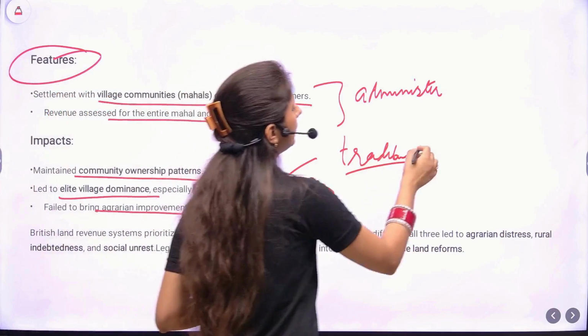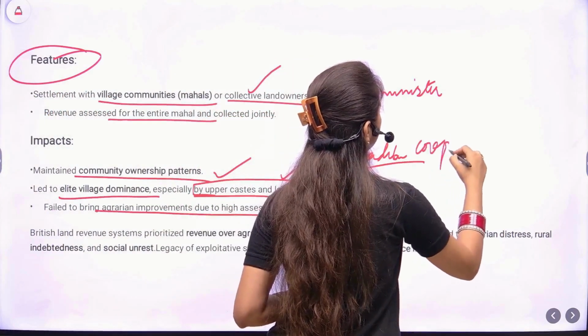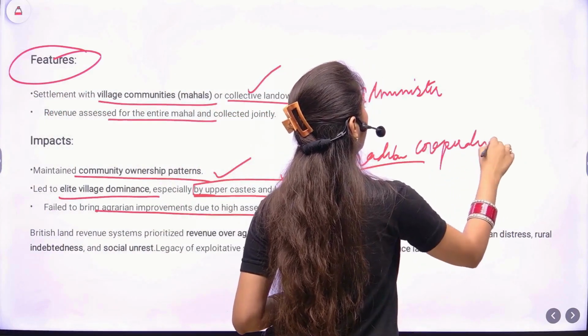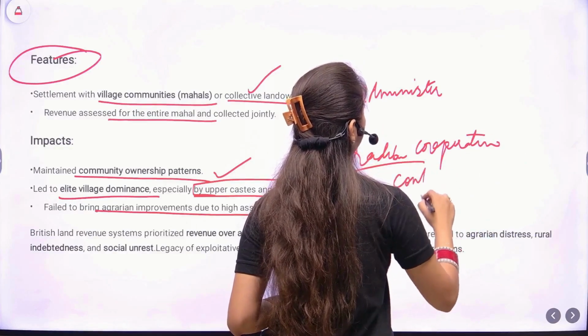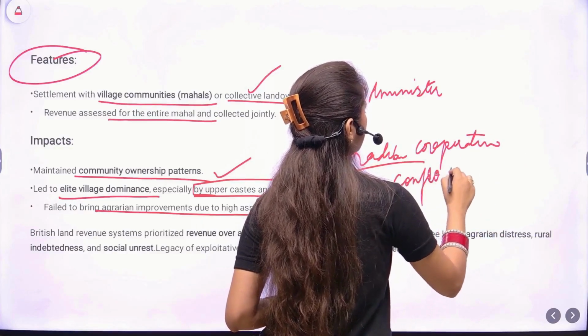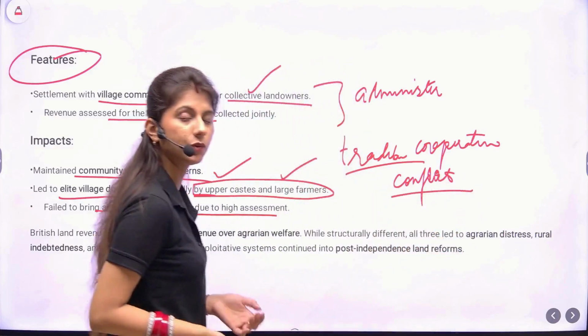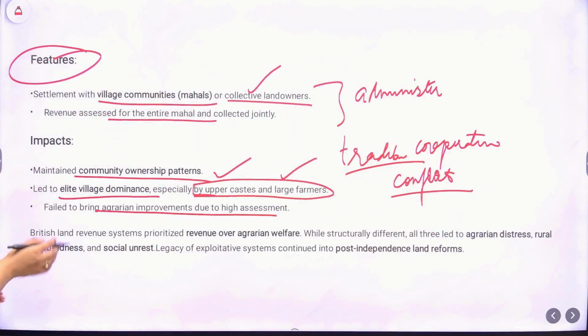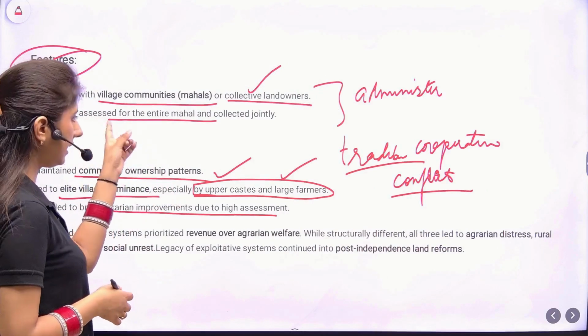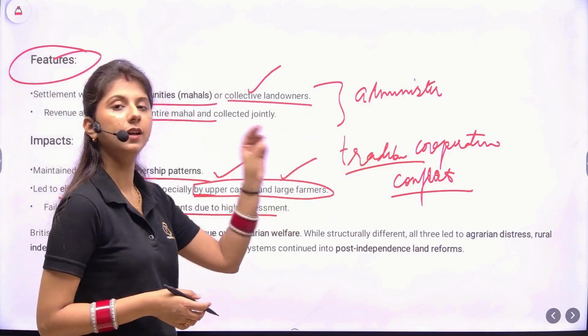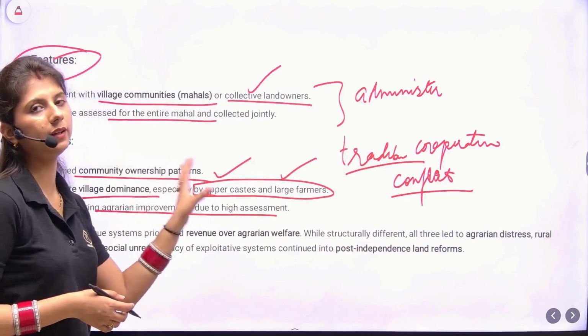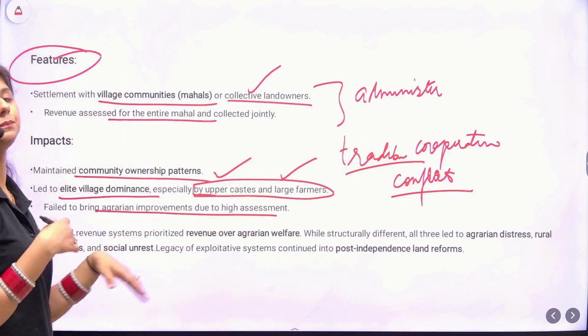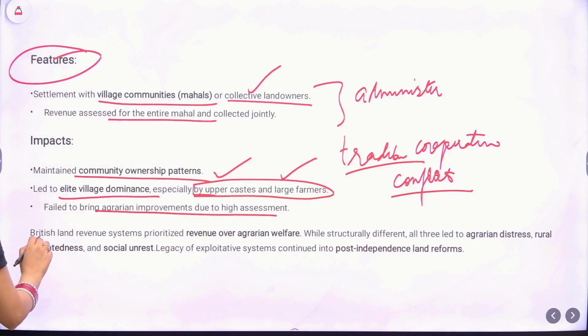So the traditional cooperative system converted into a system of conflict between the castes. Various classes also rose, which did not exist earlier. So you have to read it along with all these facts, along with the changes in society, the causes which are ultimately giving rise to the peasants' revolt.